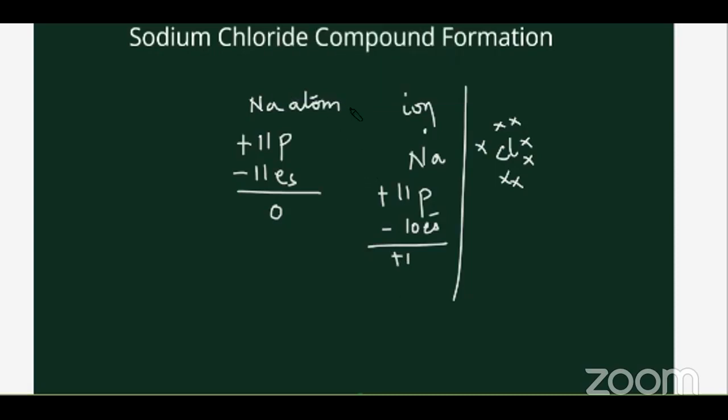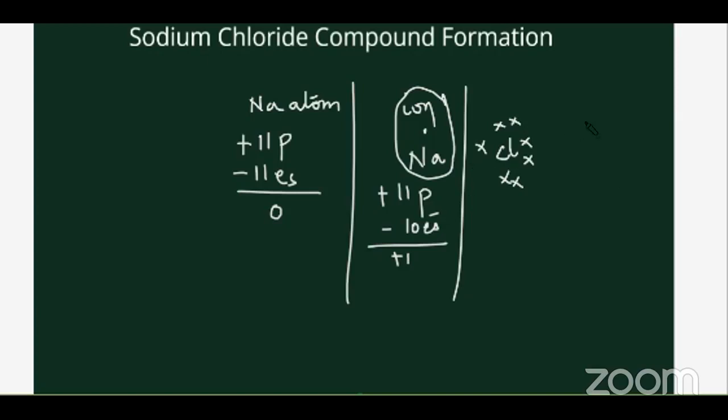Remember, we did this yesterday. Those who have missed out, for you, it is the repetition. Sodium atom has 11 protons and 11 electrons, so the total charge on the sodium atom is 0. But in the sodium ion, it's going to lose an electron. Therefore, the proton number is not changing, so plus 11, and it's losing 1 electron, so 10. Plus 11 minus 10 will give us a +1. Is this clear, Akhil? Gaurav? Yes, ma'am. Ramakrishna, Shirisha, all of you clear? Thank you, Kalpana, for saying yes.